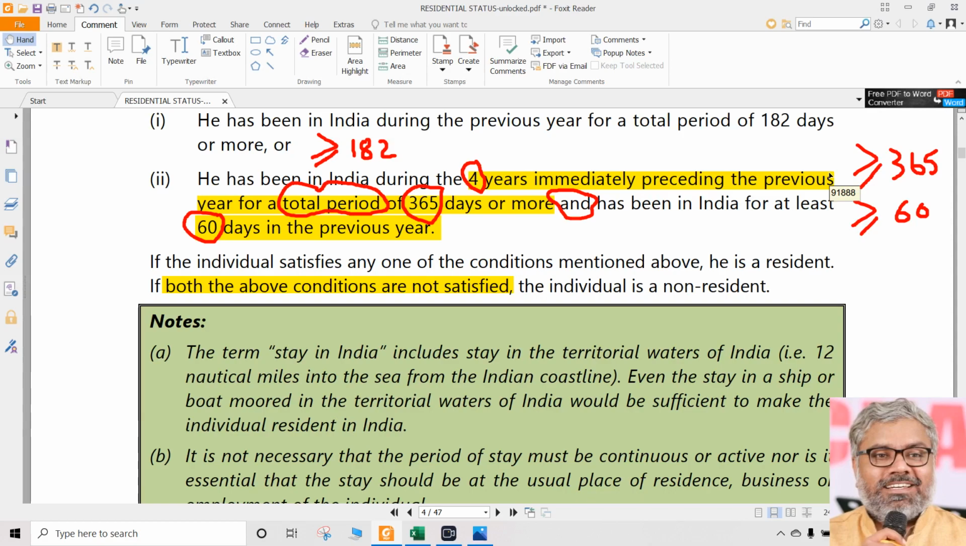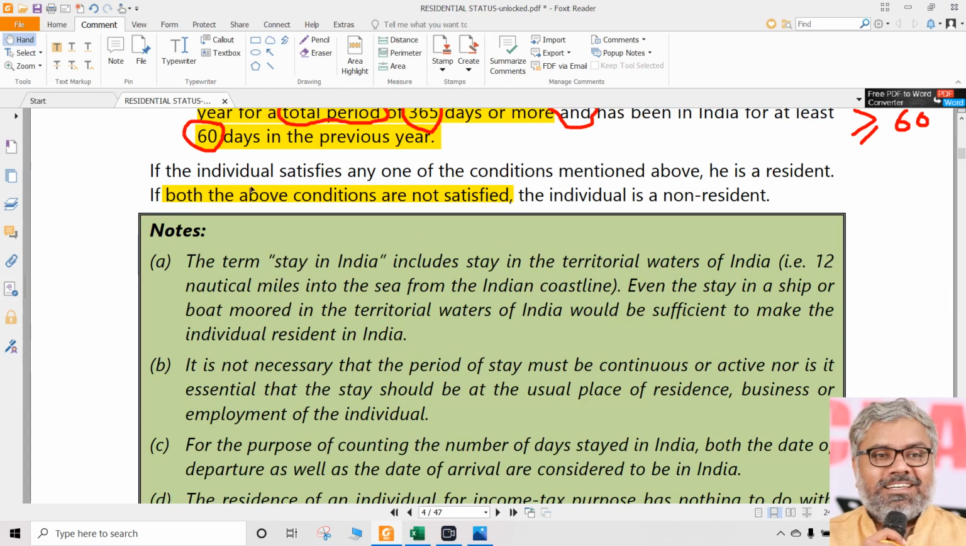So, 182 days is one condition. These two conditions put together is the second condition. More than 60 days plus more than 365 days in 4 years, put together it is the second condition. If any one of these two basic conditions is satisfied, then he is a resident. If both the above conditions are not satisfied, then that individual is a non-resident.